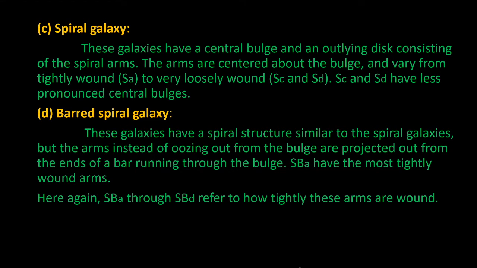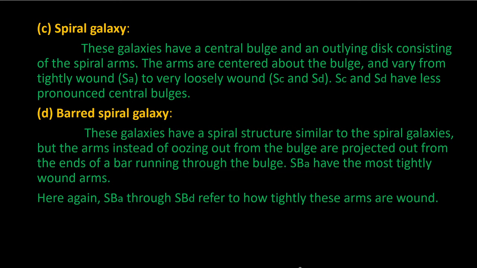So next would be the spiral galaxies. These galaxies range from SA to SD. We've already explained that spiral galaxies have a central bulge and an outlying disk consisting of spiral arms. These arms are centered about the bulge and vary from tightly wound, that is SA, to very loosely wound, that is SC and SD. SC and SD have less pronounced central bulges when compared to SA.